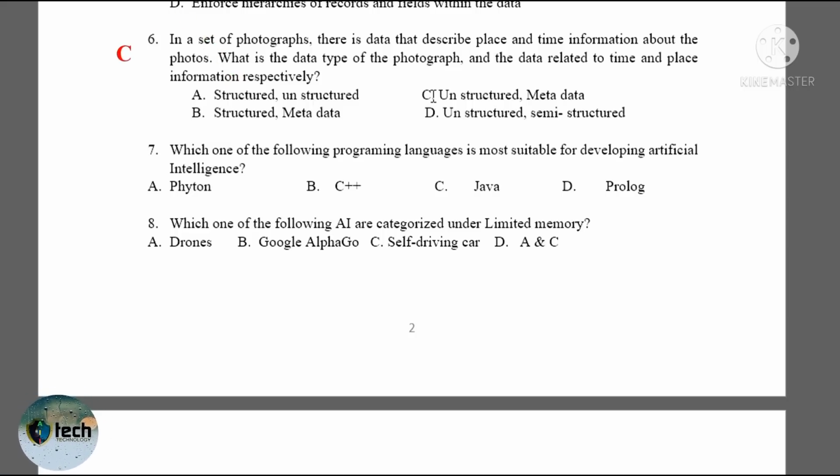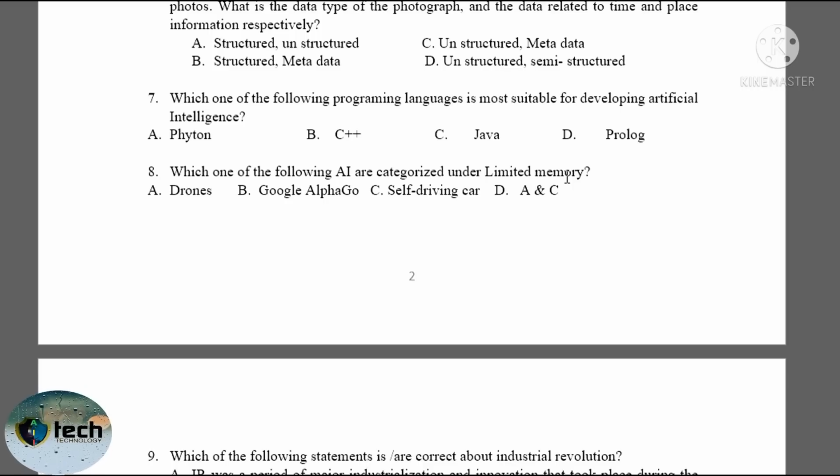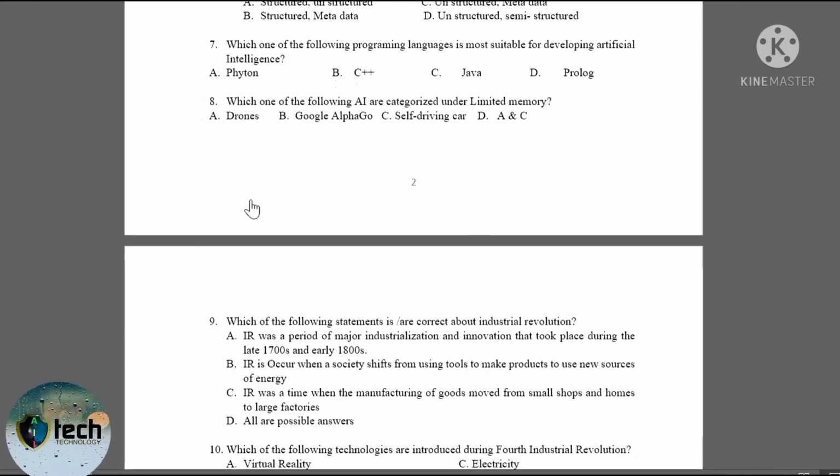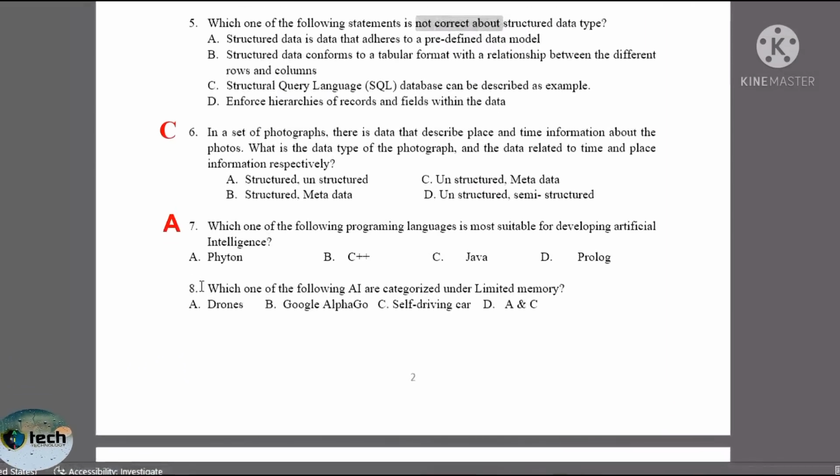Yeah, question number 7, which one of the following programming languages is most suitable for developing artificial intelligence? Choice A, Python, choice B, C++, choice C, Java, and the last one is Prolog. All these programming languages are used to develop artificial intelligence, but the question says the most suitable. So Python is the most suitable to develop artificial intelligence.